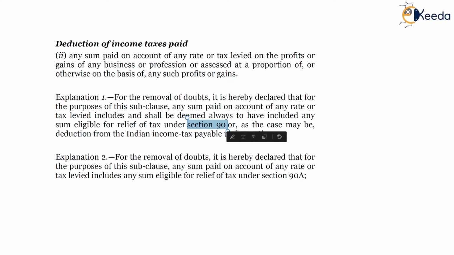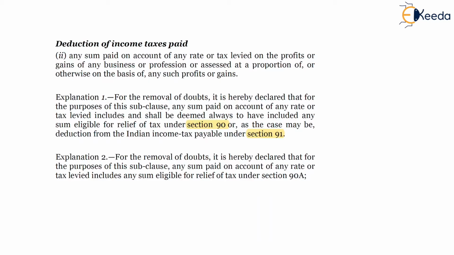Section 90 is applicable where taxes are paid outside India and there is a double taxation avoidance agreement with the source country or resident country. India is the resident country, and the source country is outside India. There is a double taxation avoidance agreement between the two countries. Section 91 is a unilateral relief provided by the Indian government wherein there is no such double taxation avoidance agreement in place.